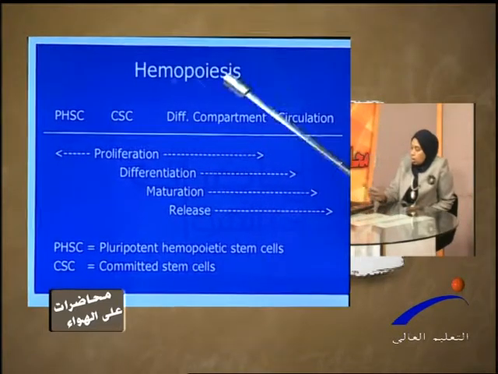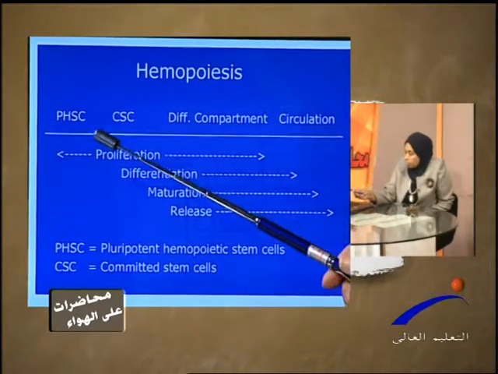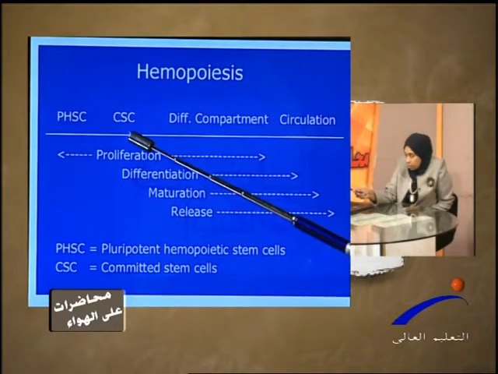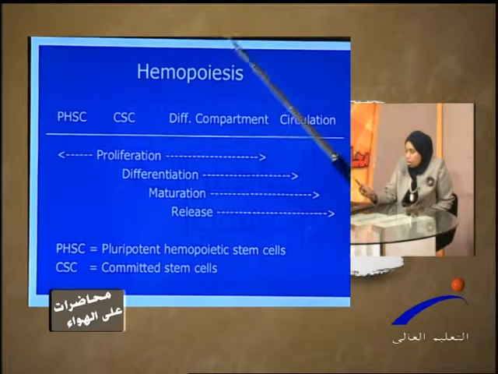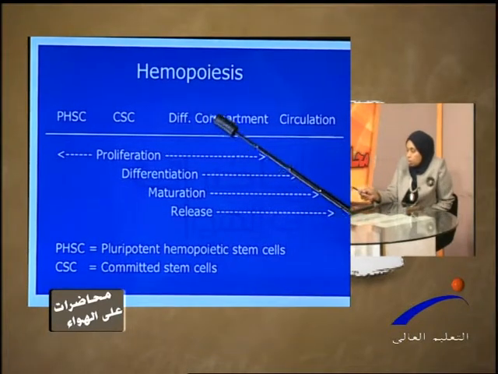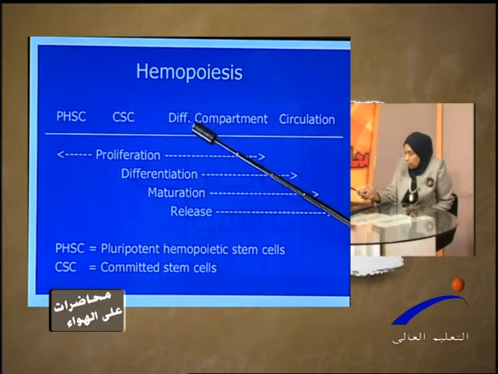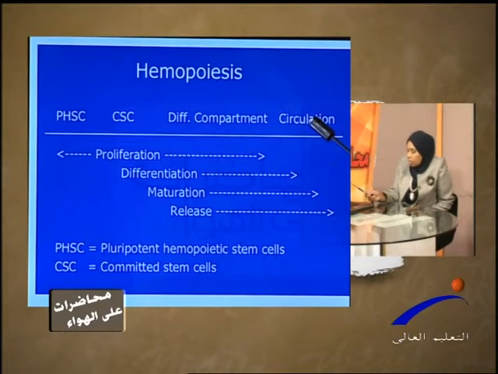So in hematopoiesis, pluripotent hematopoietic stem cells become committed stem cells and then become differentiated. They differentiate into a specialized cell type, then are released into the circulation.